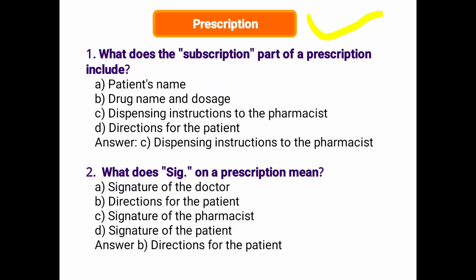First, prescription. A question asked in competitive examinations: what does the subscription part of a prescription include? Patient name, no. Drug name and dosage form, no. Dispensing instruction to the pharmacist, yes. Direction for the patient, no. So the correct answer is dispensing instruction to the pharmacist.